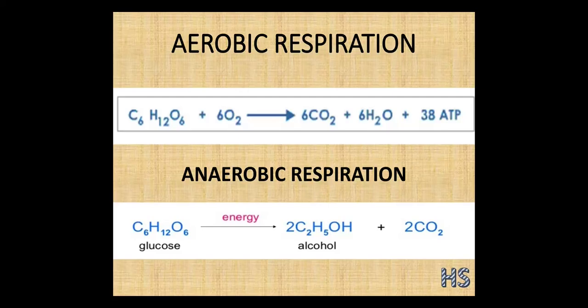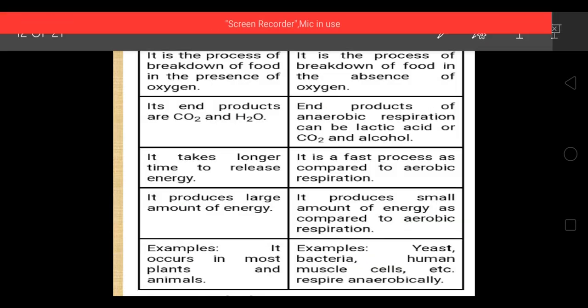Hello students, welcome to the second part of respiration in plants. In the last lecture we completed the aerobic respiration and anaerobic respiration reactions. Aerobic means the presence of oxygen and anaerobic means the absence of oxygen. So we have carried out this part. Now let's look at the distinction between aerobic and anaerobic respiration.